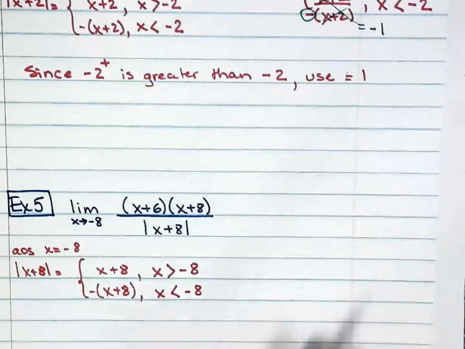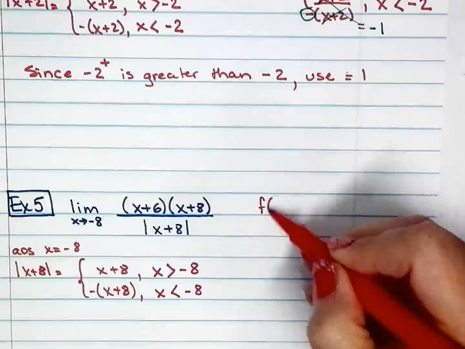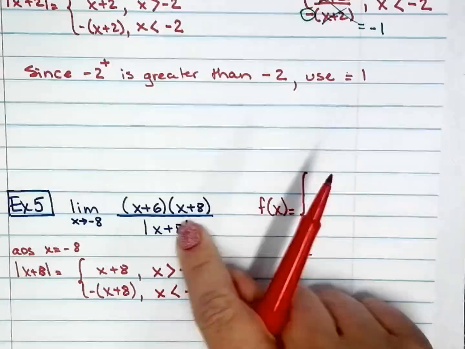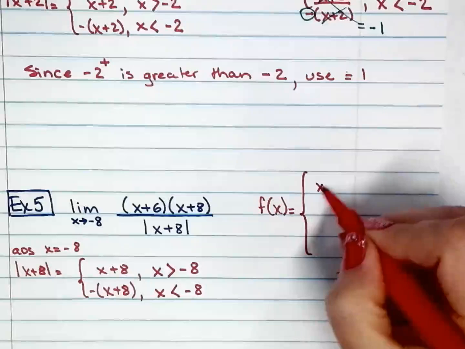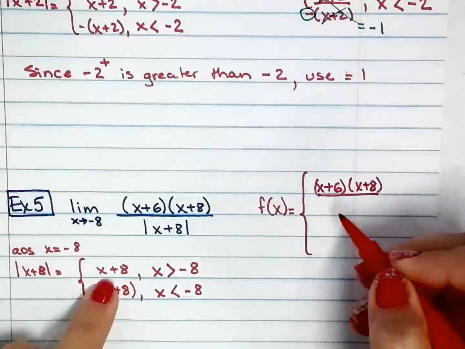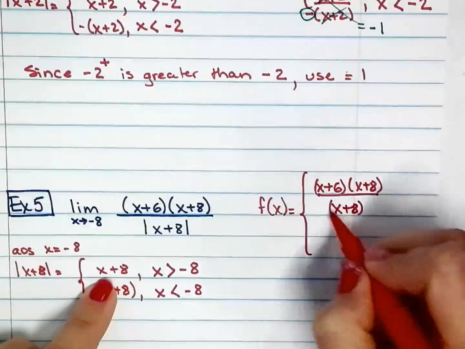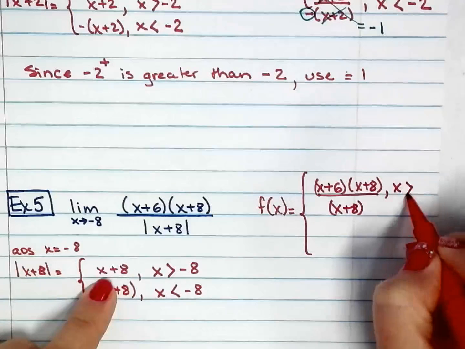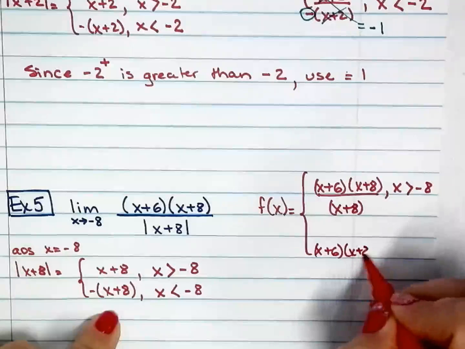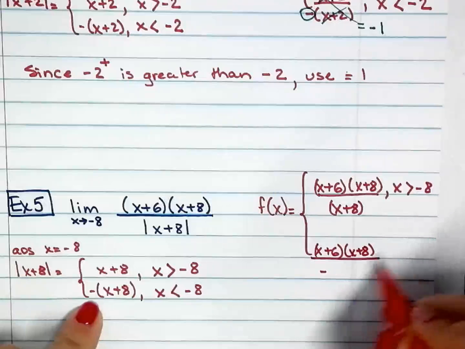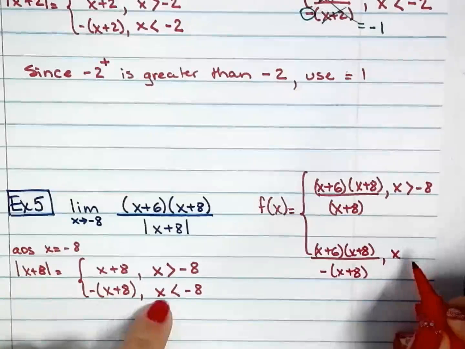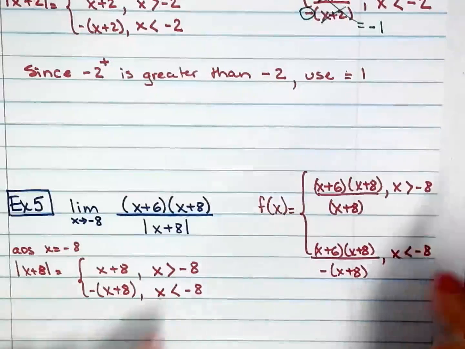Okay, so we will write out the piecewise function right here for the rational function that we have there. So x plus 6 over x plus 8, with the positive x plus 8 in the denominator, as long as x is greater than negative 8, and x plus 6 over negative x plus 8, under the condition of x being less than negative 8.